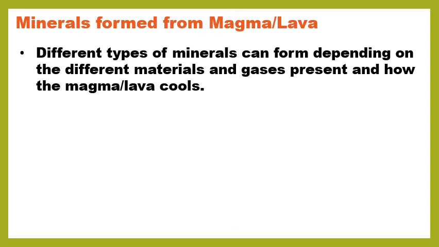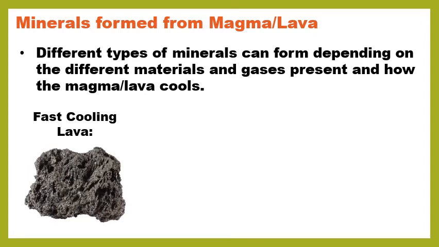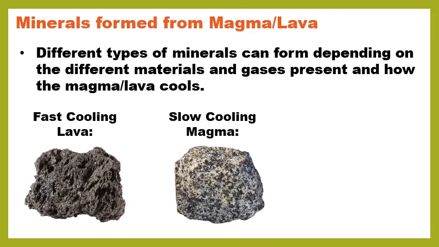So I'm going to show you some examples of how different magma and lava looks depending on how fast or slow it cooled down. So let me start with fast cooling lava. Lava is molten rock that has reached the surface and it looks something like this. So it kind of looks like I got a lot of holes in it. All right, now let's look at slow cooling magma. So this is going to be molten rock underneath Earth. And when it cools, it's going to look like this.